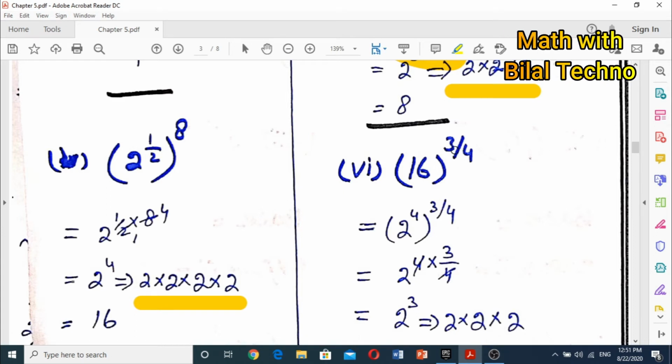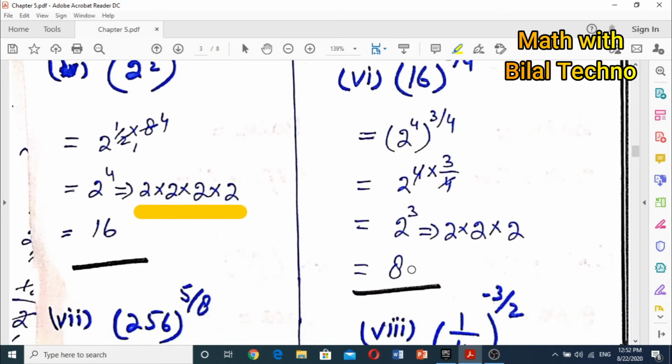Now we come to part 6, which is 16 raised to power 3 by 4. 16 is also written as 2 raised to power 4, as in the previous answer. The powers are multiplied with each other, so 4 into 3 by 4 will cancel and the answer will be 2 raised to power 3, and the last answer is 8.